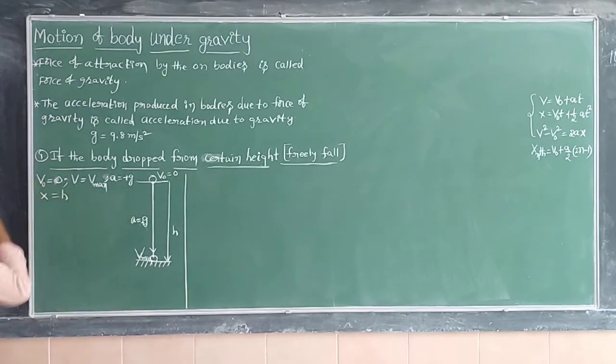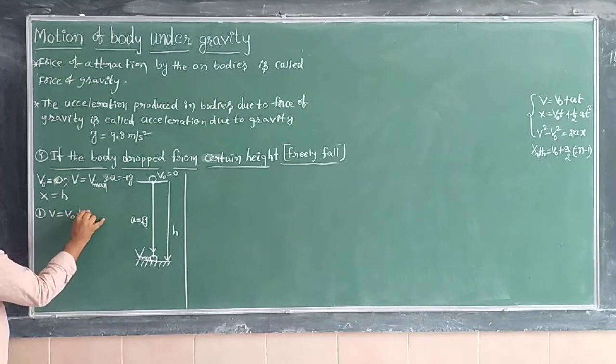Now, from this given data, we have to write the three kinematic equations. The first kinematic equation: V is equal to V naught plus at.